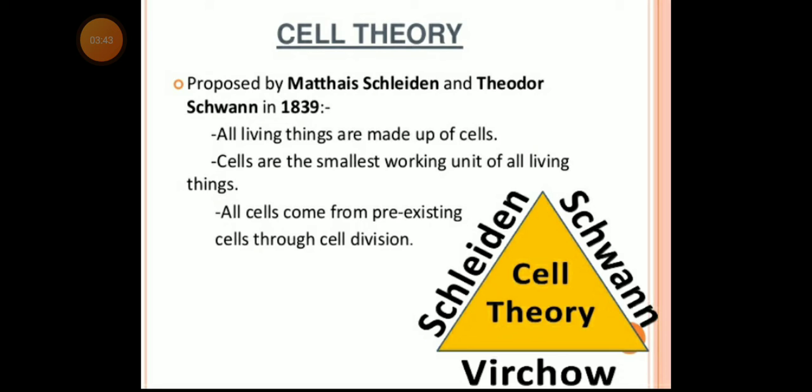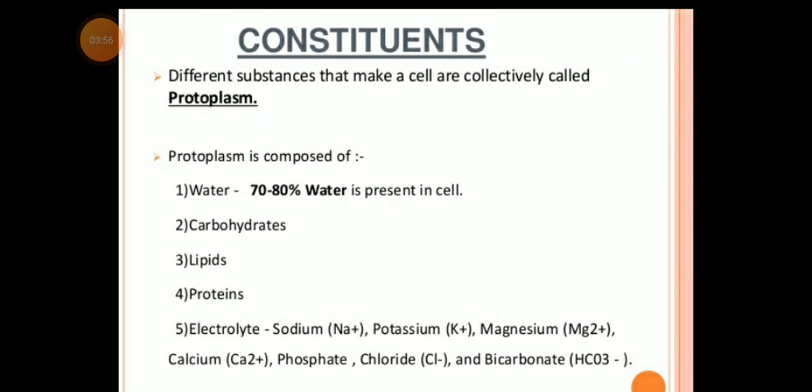A cell is a mass of protoplasm containing a nucleus, bounded by a cell membrane, and in many cases by a cell wall also, if I'm talking about a plant cell. Constituents of a cell: the different substances that make a cell are collectively called protoplasm. Protoplasm is composed of 70 to 80% water, carbohydrates, lipids, proteins, and electrolytes like sodium, potassium, magnesium, phosphate, chloride, and bicarbonate, etc. So protoplasm is made up of all these materials.